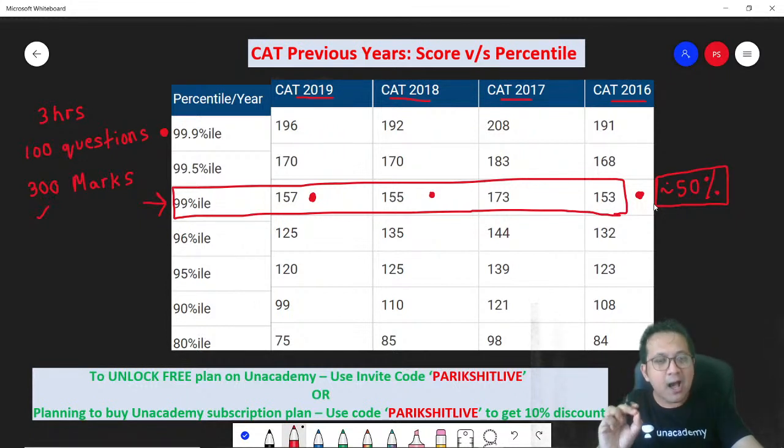So I think a score just over 50% marks is very, very good, and you are almost sure to be in the IIMs if you end up getting just about 50% marks.